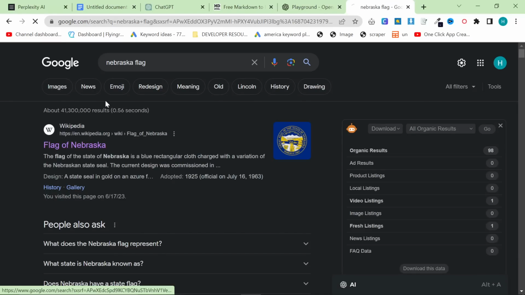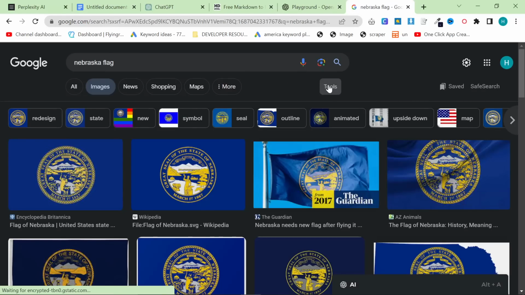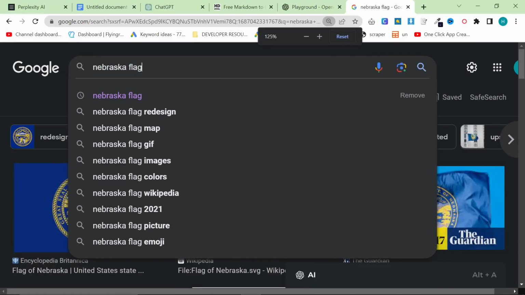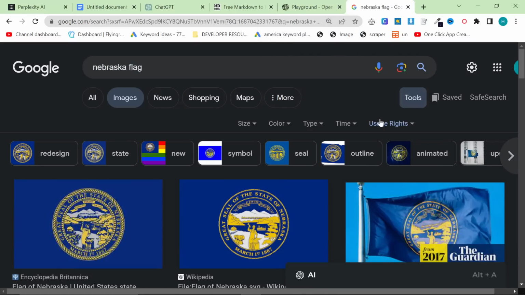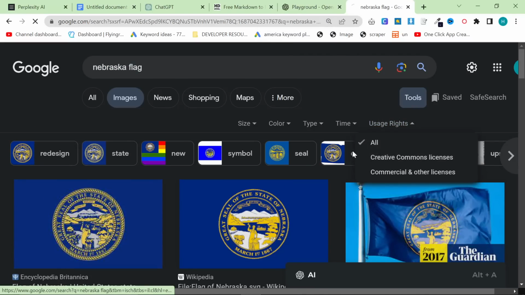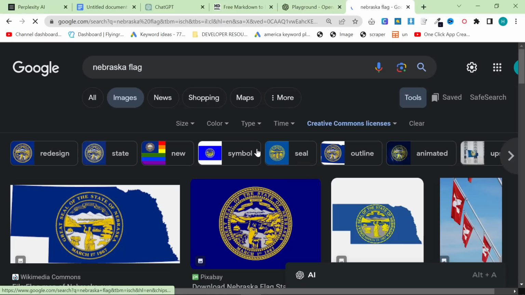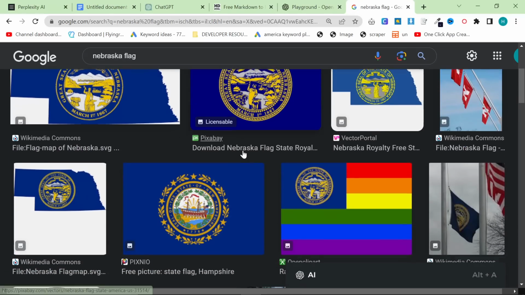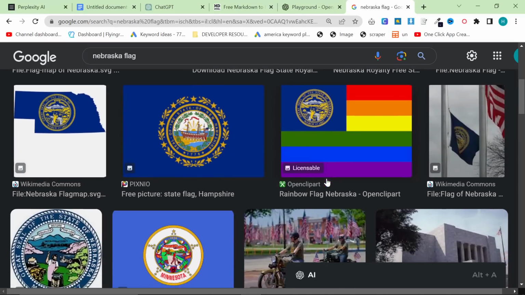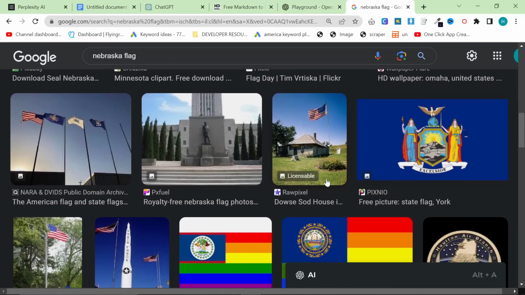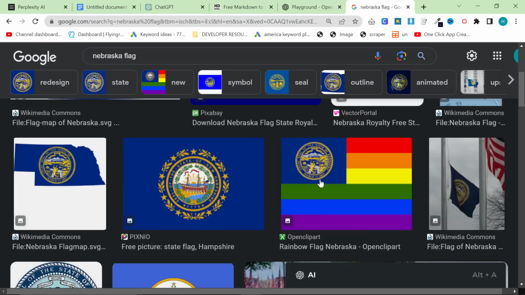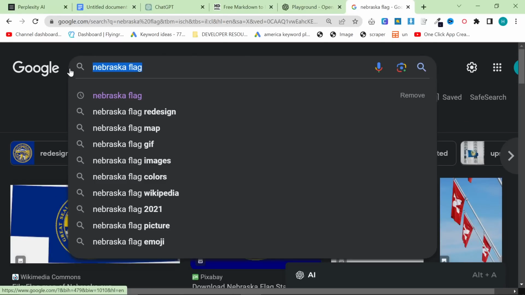And if you're worried about accidentally using a copyright image, then type in whatever you're looking for on Google and then click on Tools, go to Usage Rights and go to Creative Commons License. You have as much right as anybody else to use any of these images. They are open source and they are in the Creative Commons. You can find basically anything here.